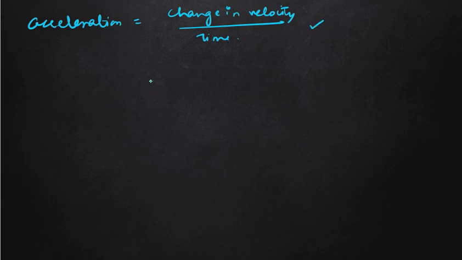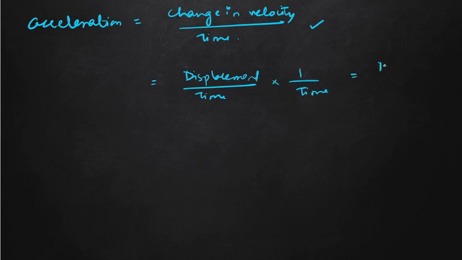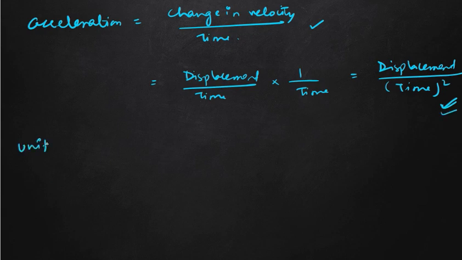So this is one formula. And what was the formula for velocity? Velocity was our displacement by time. So this can be written as displacement divided by time, into 1 by time. If you solve this, we will get displacement by time square, because time into time will be time square. So from this we have got two formulas: change in velocity by change in time, and displacement by time square. So if you see the unit of acceleration, what will be its unit?